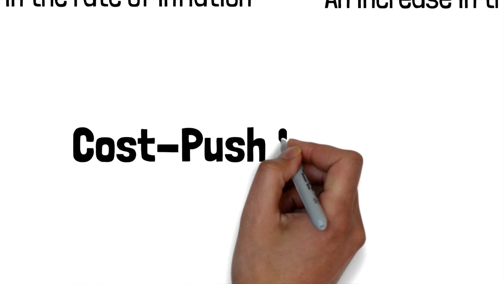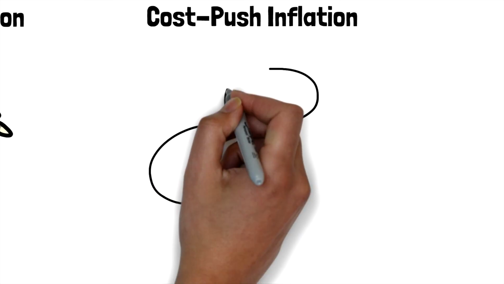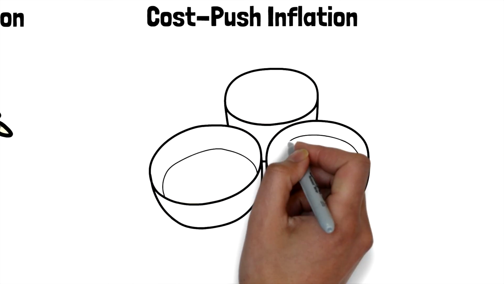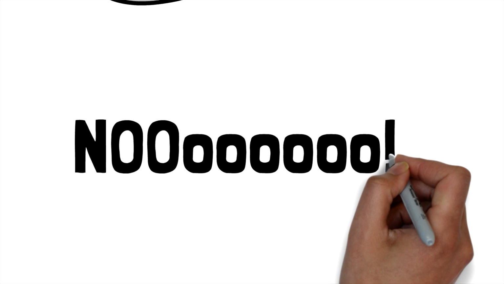Cost push inflation. This occurs when there is a rise in the price of raw materials or higher taxes, etc. Is it easy to control? No, when we lower the demand, it will take longer before the prices start to decline.